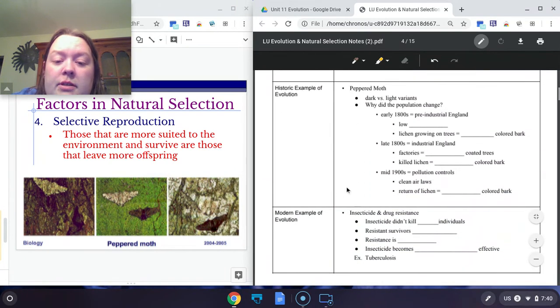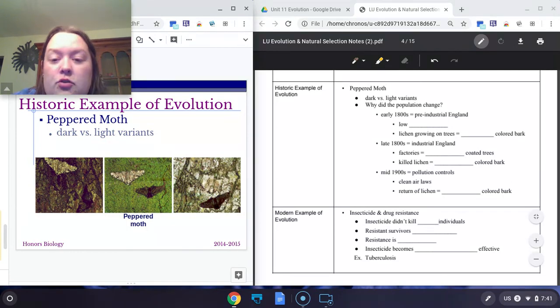And we have two examples to talk about with evolution by means of natural selection. The first one is a historic example, and it's about moths. So this is way back in England in the 1800s. There are two colors of moth. There's the lighter colored moth, and then there's the darker colored moth.